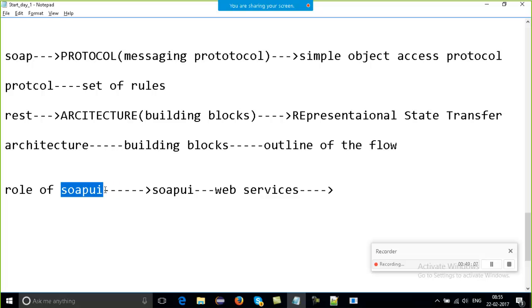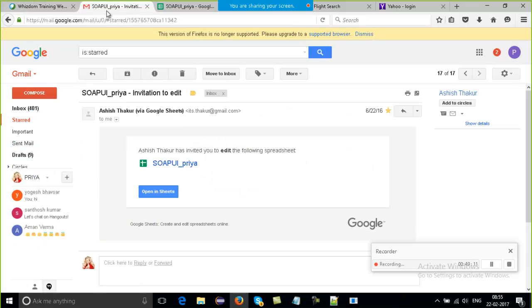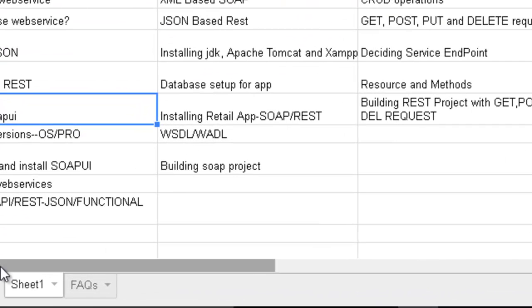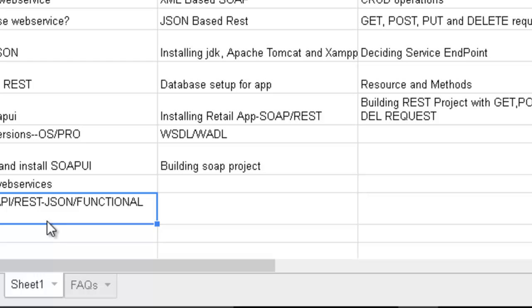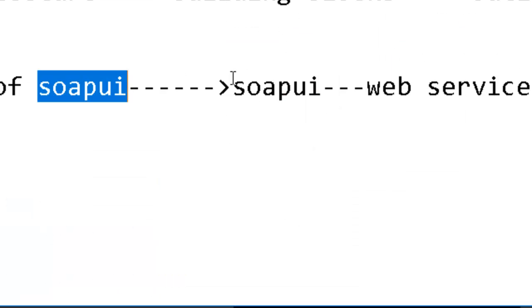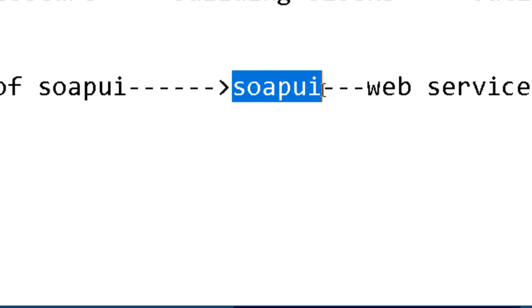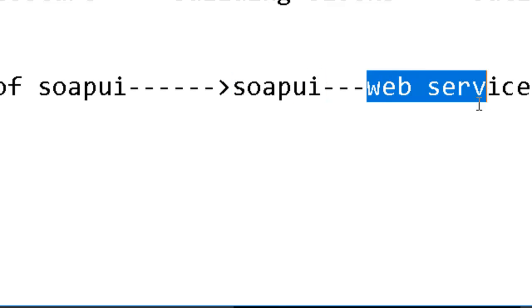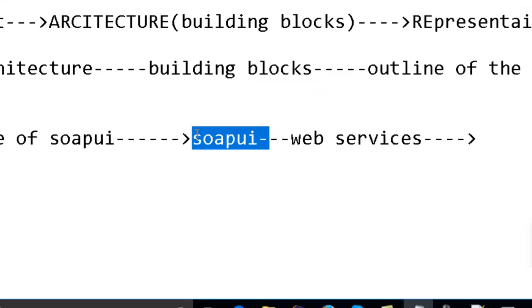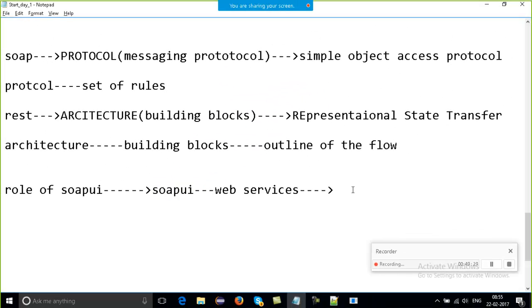There are many tools available. As I said, the last topic for today is about the different kinds of tools, about the different kinds of testing services we have. SoapUI is one of them. If I just want to test any of my web services, I need SoapUI. So SoapUI is my tool, by SmartBear. I'll tell you how to work with this. This is just about SoapUI.